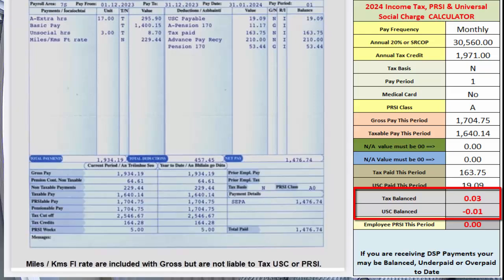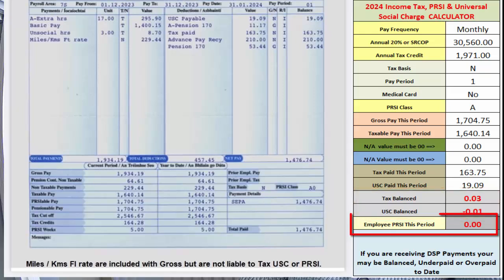The last box will tell you how much PRSI you should have paid in this period, and you can check this figure against the amount you actually paid on your payslip. The PRSI rates increased in October 2024, so you can only reconcile this figure for a payslip dated after October 2024.